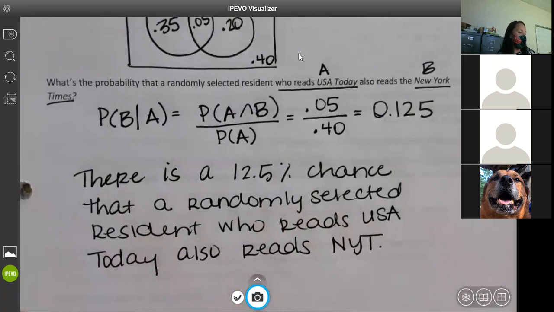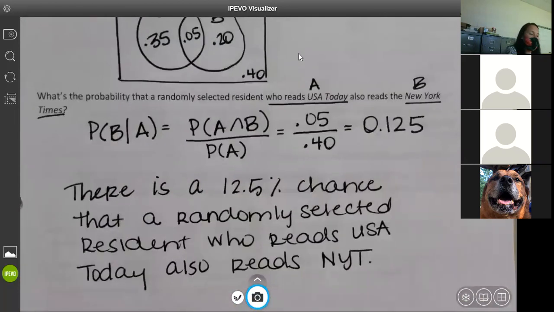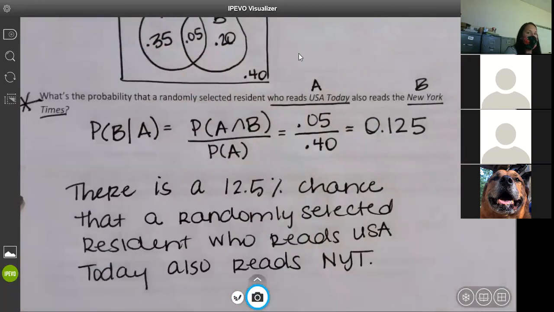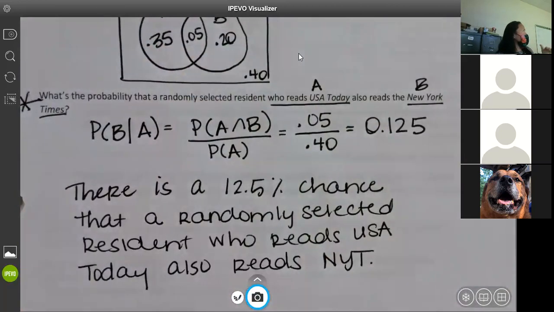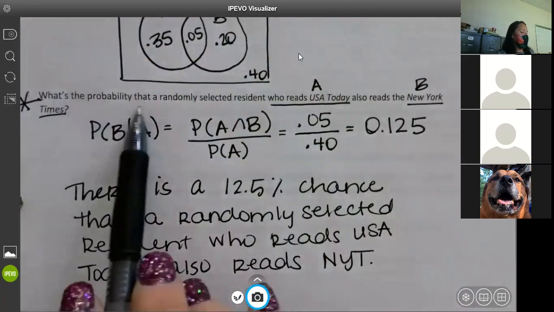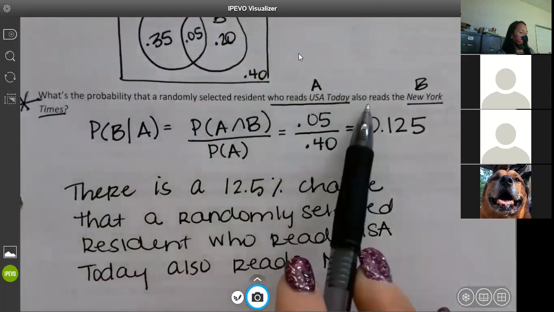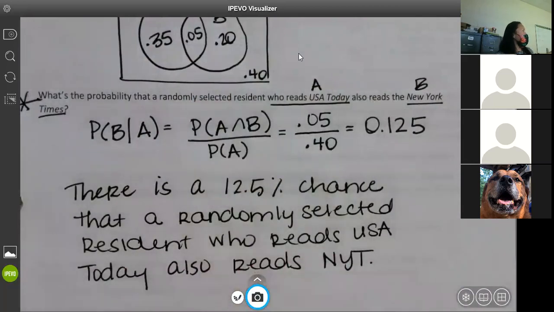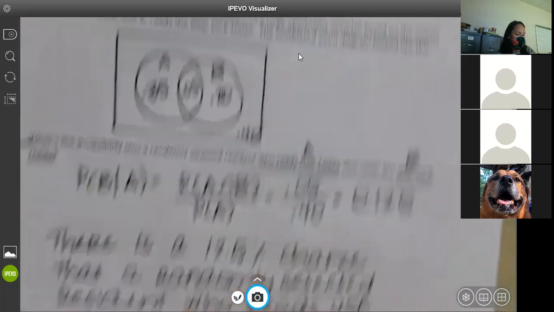So we knew these people read the USA Today, but then we wanted to find out if they also read the New York Times. And again, if you look, it's this exact sentence right here. It's the same exact sentence with the percentage put in. The probability is blah, blah, blah, that a randomly selected resident who reads USA Today also reads the New York Times. So it's right there for you, okay?